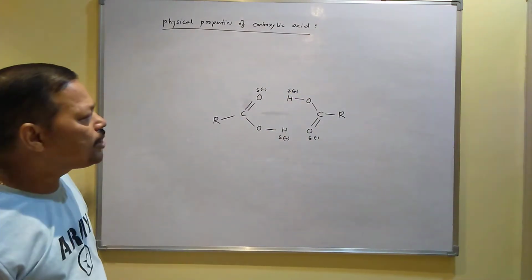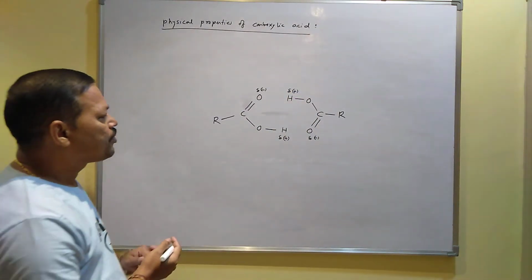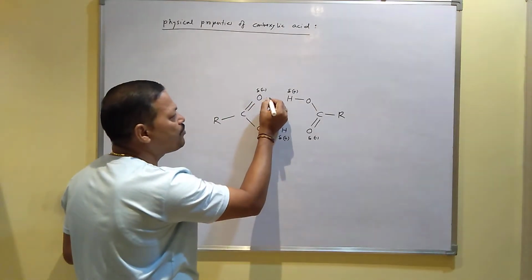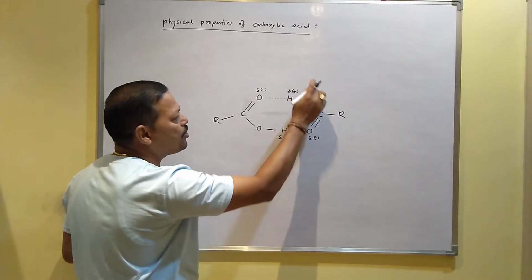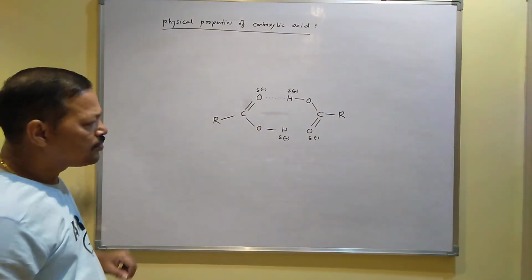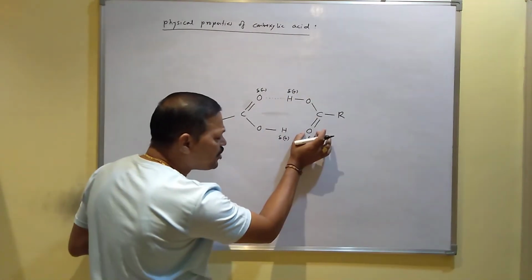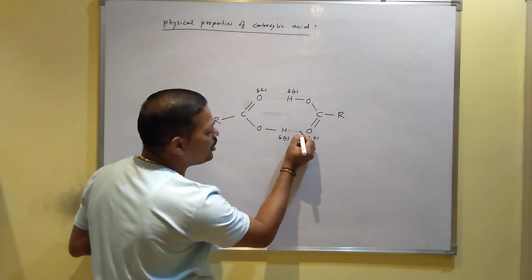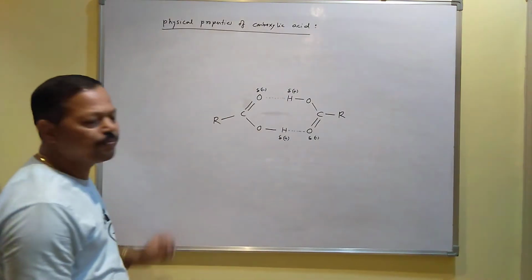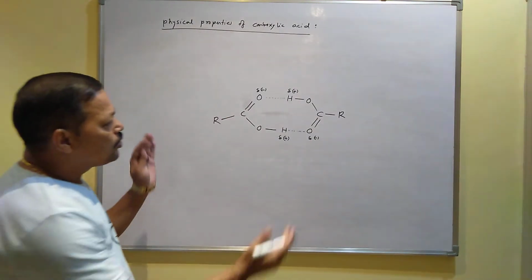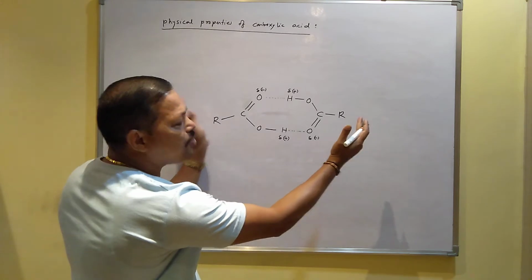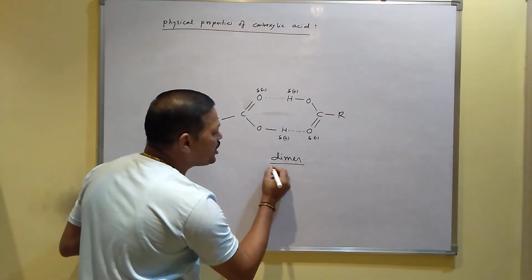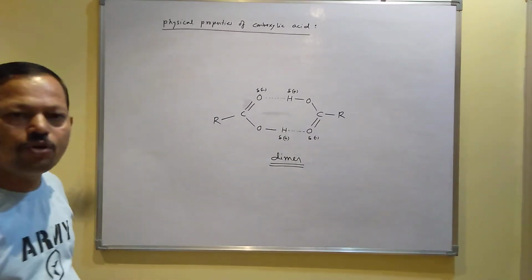So when two molecules come closer to each other, the oxygen of one carboxylic acid can form hydrogen bonding with the hydrogen of another carboxylic acid. Similarly, this oxygen of this carboxylic acid can form hydrogen bonding with the hydrogen of this carboxylic acid. In this way, two carboxylic acids combine to form a dimer. Do you know what a dimer is?